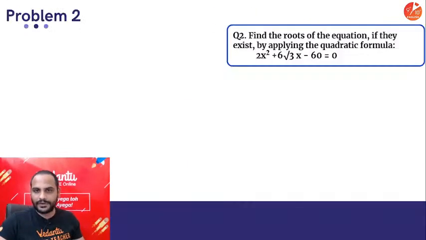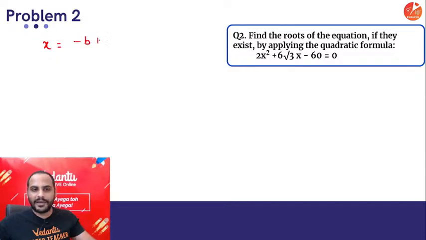Alright, next one: find the roots of this equation if they exist by applying the quadratic formula. So x will be equal to the quadratic formula: minus b plus minus square root of b square minus 4ac, divided by 2a.